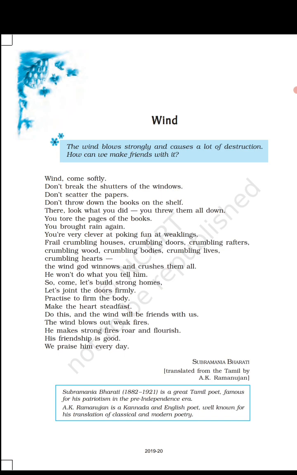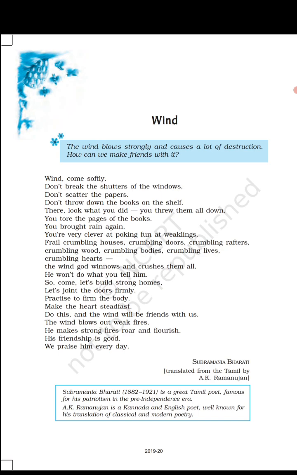So here, first see the poetic device. It is the repetition of the word at the starting of two or more consecutive lines. See here, lines 2, 3 and 4 begin with don't. So we can say that this is anaphora. The 6th, 7th and 8th lines begin with you. When a word repeats in more than 2 or 3 lines, then it is anaphora. The poet has also personified the wind by using the pronoun you for it. So we can say that it is personification.